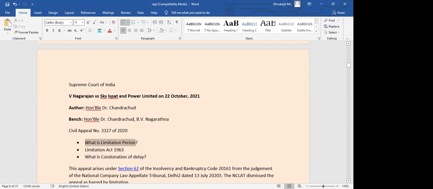So what is limitation period? Anyone wants to answer? The plaintiff is dead, so his son was taking care of this case. It's mentioned there that the son was representing the deceased. What is limitation period?